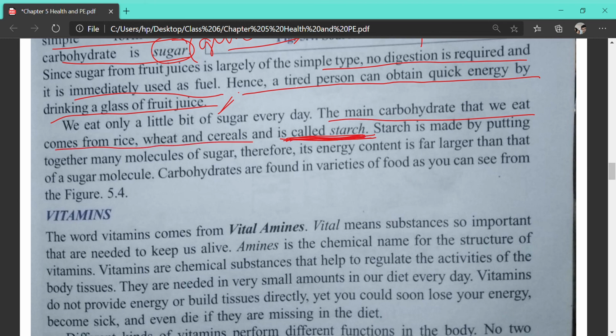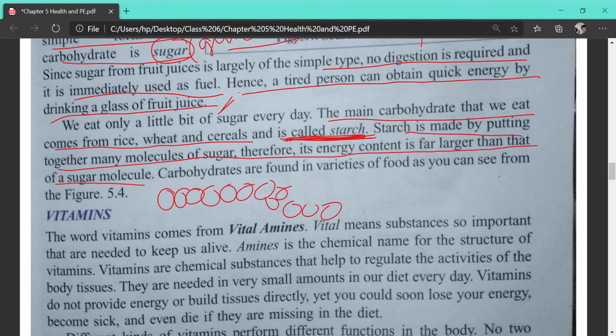So the main carbohydrate that we eat comes from rice, wheat and cereal, and it contains starch. The complex one is starch, and the simple one is sugar. Starch is made by putting together many molecules of sugar, and therefore its energy content is far larger than that of sugar. Many such sugar molecules join together and form starch. So it is a complex carbohydrate, but it has more energy than sugar, because it is made up of more molecules of carbohydrate.